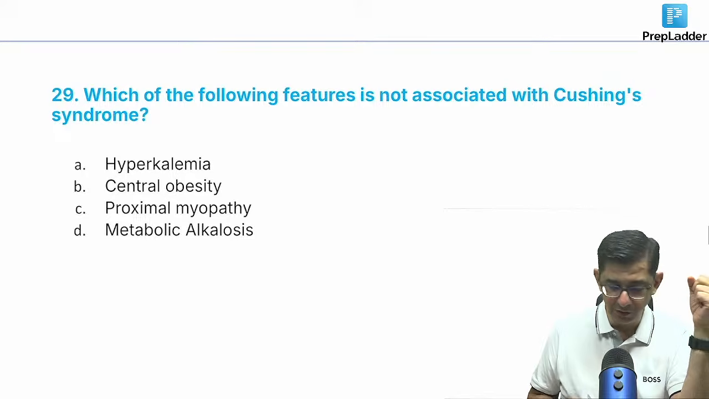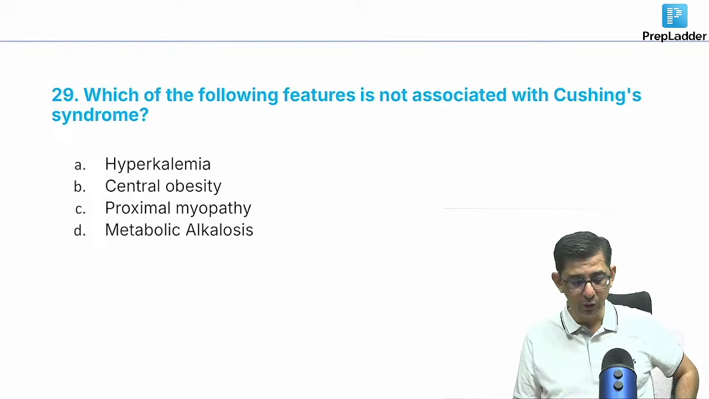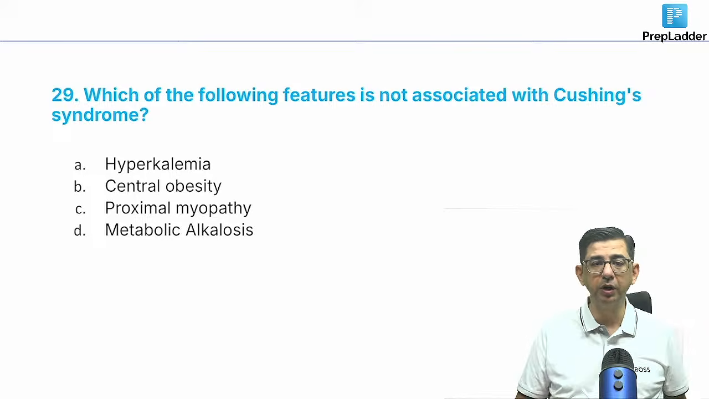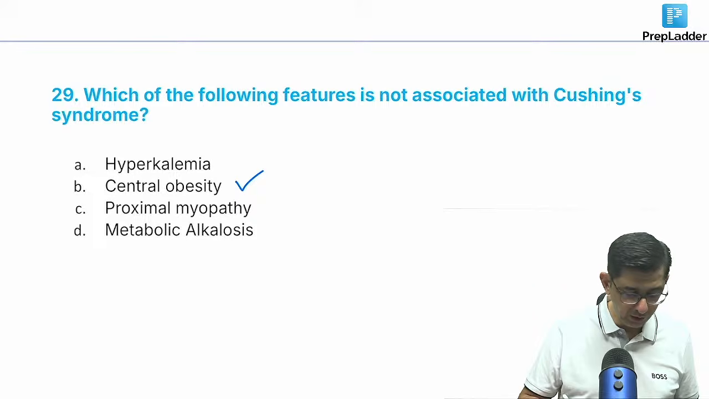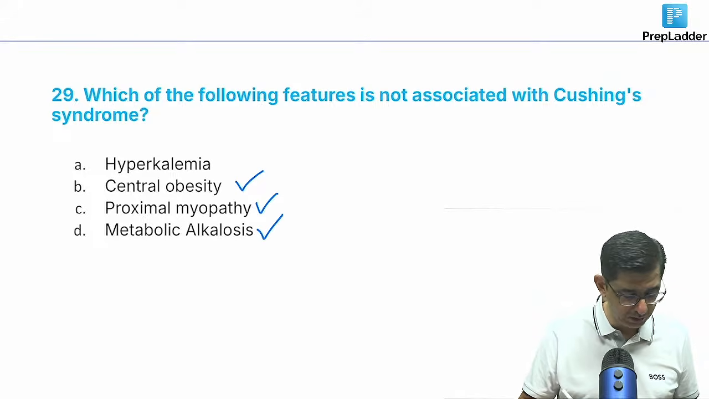The next one says which of the following is not associated with Cushing syndrome. So Cushing will be having, I mean, obviously the guy will become fat and then there is going to be proximal myopathy occurring in a patient and metabolic alkalosis. But